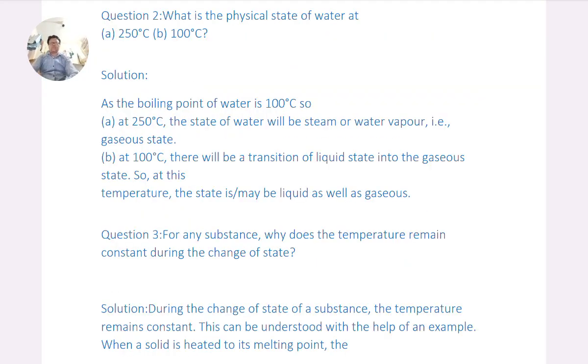Question 2. What is the physical state of water at A. 250 degree centigrade, B. 100 degree centigrade? Solution. As the boiling point of water is 100 degree centigrade, at 250 degree centigrade the state of water will be steam or water vapor, that is, gaseous state. B. At 100 degree centigrade, there will be a transition of liquid state into the gaseous state. So at this temperature, the state may be liquid as well as gas.